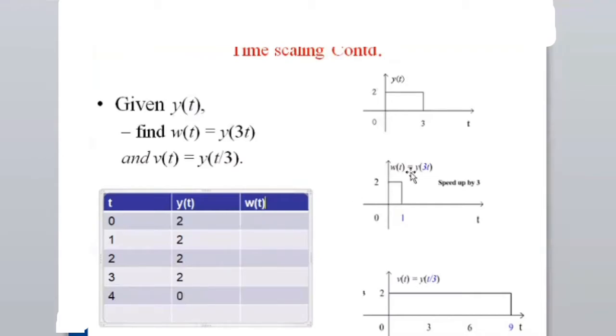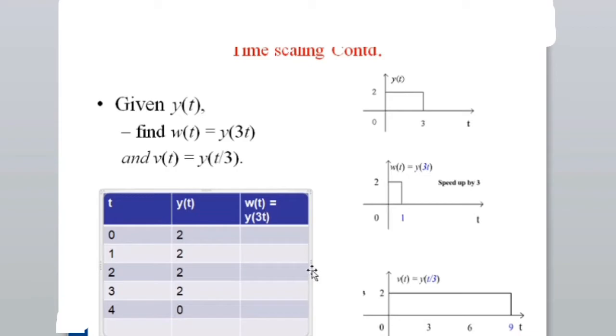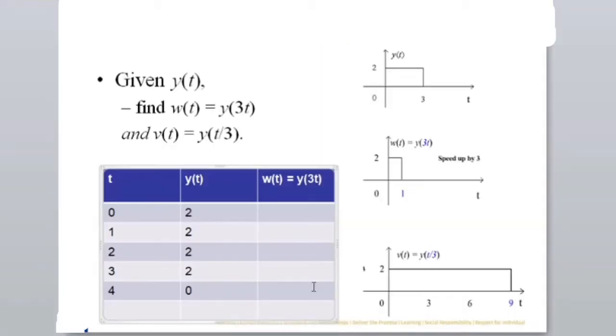Now w of t equal to y of 3t. So wherever this t is there, if I substitute similar things, then what is going to happen? If I substitute t equal to 0 here, then what does it mean? w of 0 is y of 0. What is y of 0? From here it is 2. The next value, if I substitute t equal to 1, w of 1, the output will be y of 3. What is y of 3? Y of 3 will be 2.